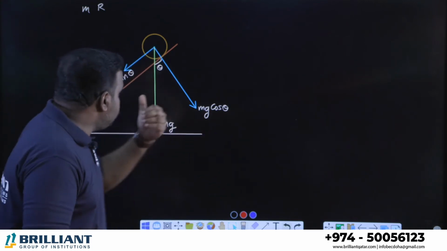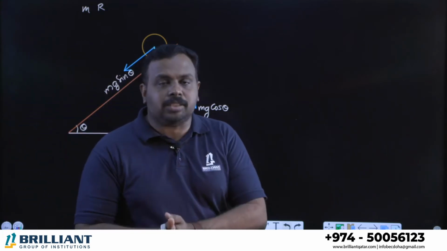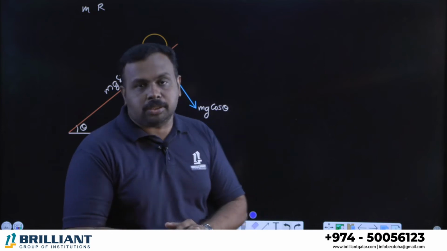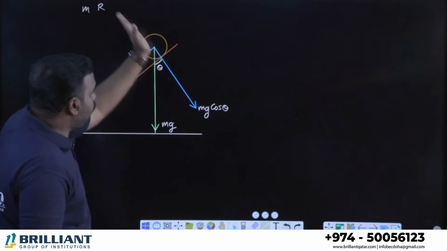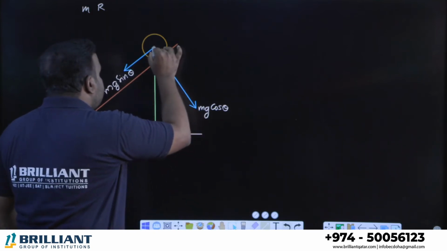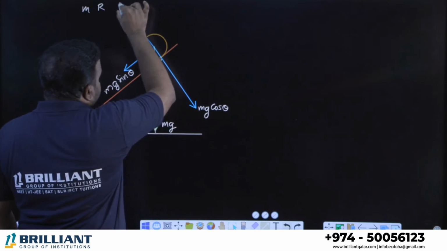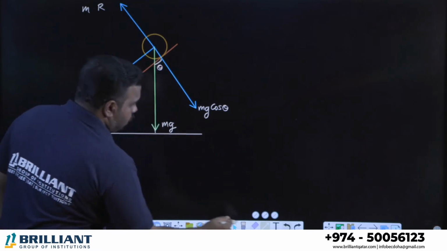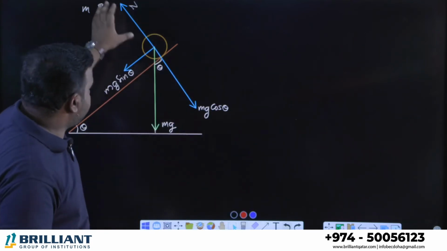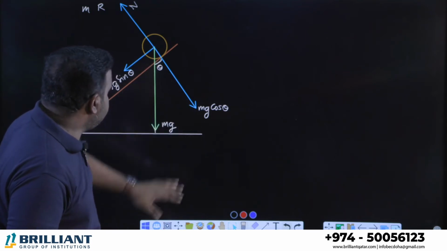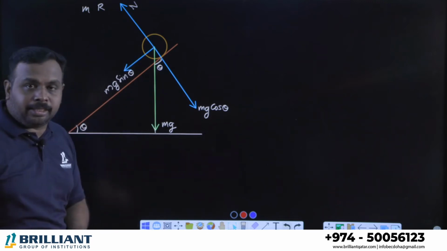Now, I'm going to mark the normal reaction as well. What is meant by normal reaction? You know that it is a reaction perpendicular, normal to the surface, right? So here the surface is like this. So how can I mark the normal reaction? Normal reaction will be normal to that surface. So we can show it like this. This will be the normal reaction, right? And that normal reaction can be marked as N, and clearly you can see from the diagram that N is equal to what? mg cos theta. N is equal to mg cos theta. In this direction, mg sin theta is acting.